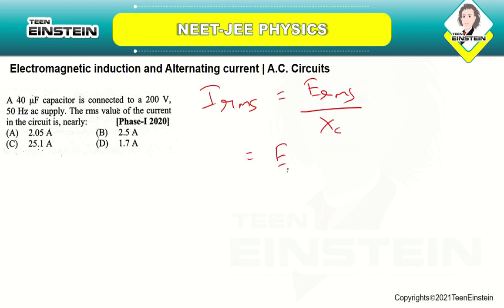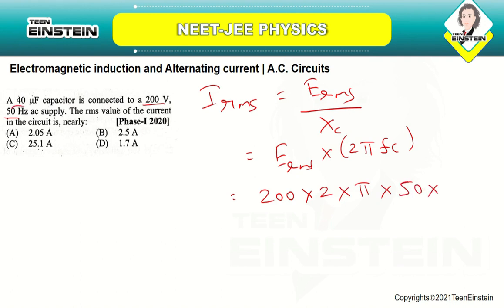So it will be E RMS into 2 pi FC, which is equal to 200, that's the voltage given, into 2 pi into 50, frequency is 50, into the capacitance 40 into 10 power minus 6, because it is 40 microfarad. If you solve this, you will be getting the current value as 2.51 amperes. So the correct answer is option number B, 2.5 amperes.